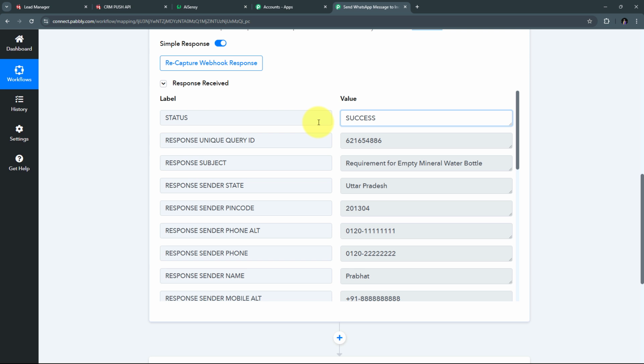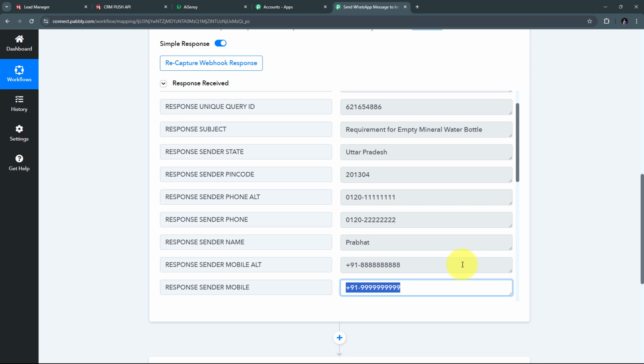So here I have details like the status that is success, I have my unique query ID, I have the subject: requirement for empty mineral water bottle. So this empty mineral water bottle is my product, and this is a test product that I have received as an inquiry. I have the sender state that is Uttar Pradesh, I have the random pin code, I have the alternate phone number, I have the sender phone number, I have the name of my sender that is Prabhat, and here I have only received the first name of my sender.